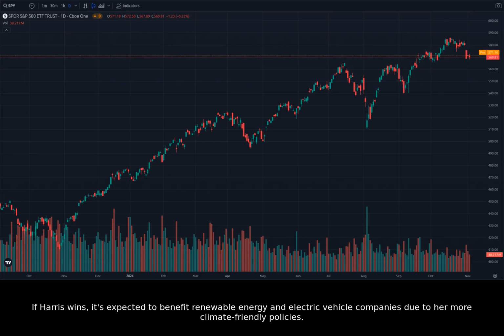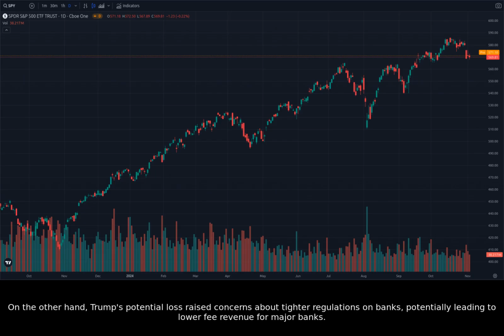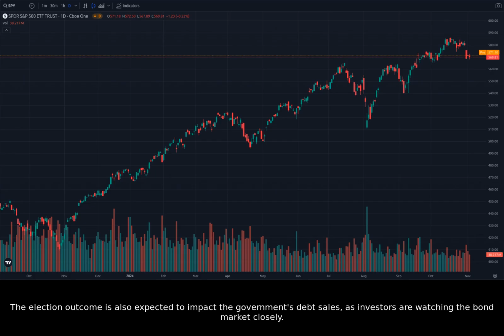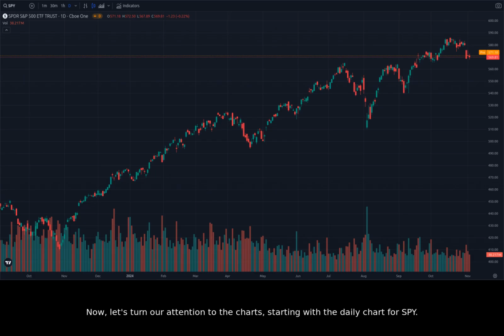If Harris wins, it's expected to benefit renewable energy and electric vehicle companies due to her more climate-friendly policies. On the other hand, Trump's potential loss raised concerns about tighter regulations on banks, potentially leading to lower fee revenue for major banks. The election outcome is also expected to impact the government's debt sales, as investors are watching the bond market closely. Now, let's turn our attention to the charts, starting with the daily chart for SPY.